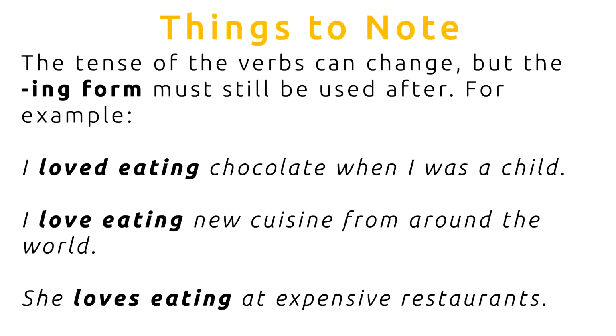Let's look at the next thing that we should note. The tense of the verbs can change, but the ing form must still be used after. For example, I loved eating chocolate when I was a child. I love eating new cuisine from around the world. She loves eating at expensive restaurants.